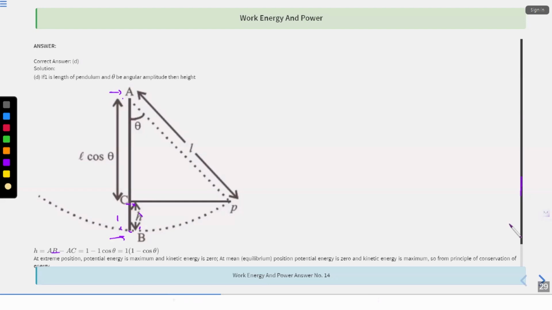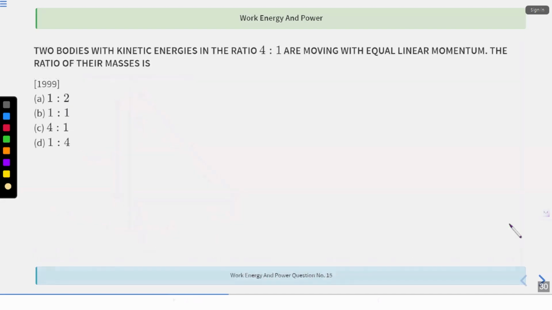All right. You can find the kinetic energy from here at this point. Okay. Now, moving to the next question. This is a very old question. It came in 1999. Okay.